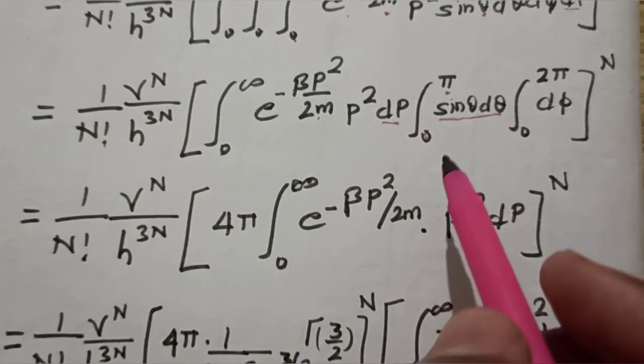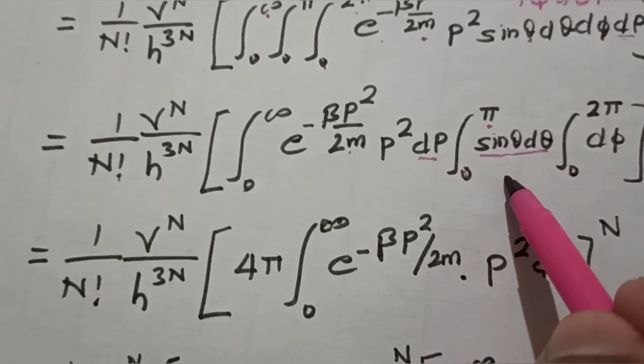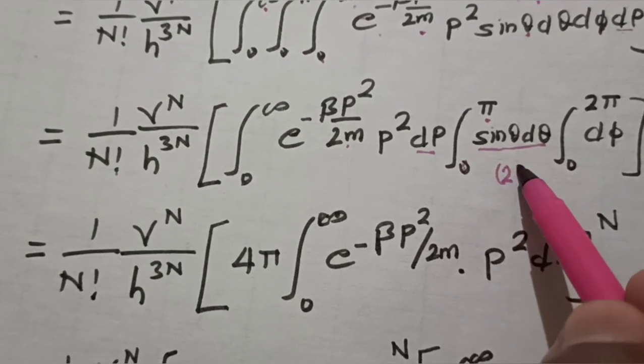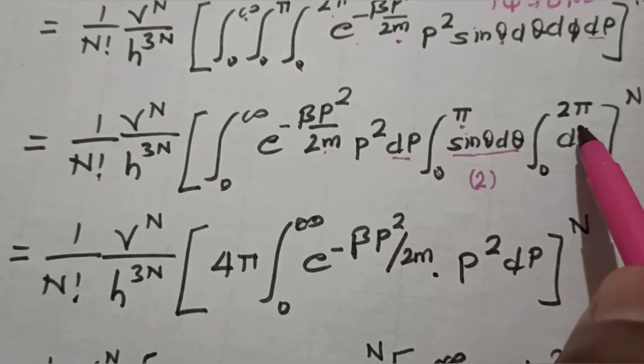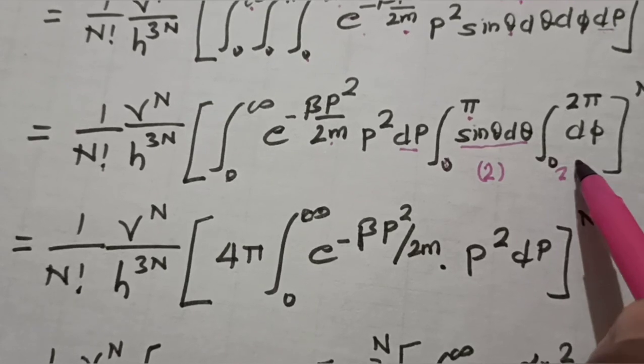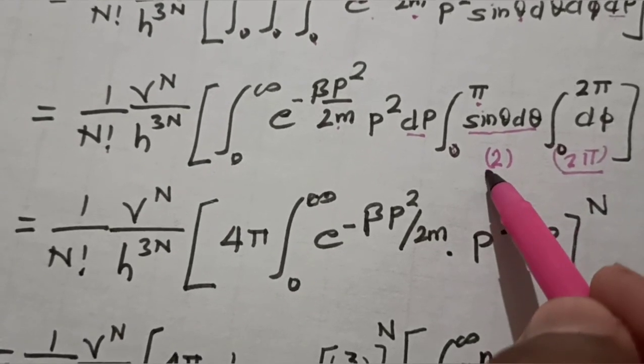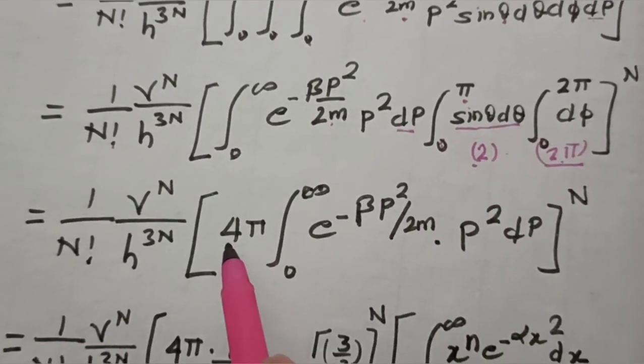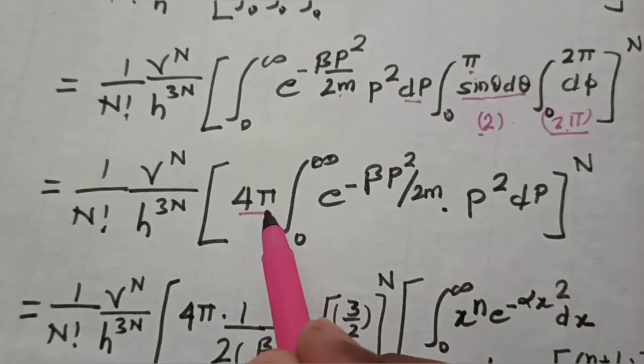If you solve it, the 0 to pi integral comes out to be 2, and the 0 to 2 pi d phi gives 2 pi. So this will come out to be 4 pi. That's why I have written 4 pi here. Is it clear to you?